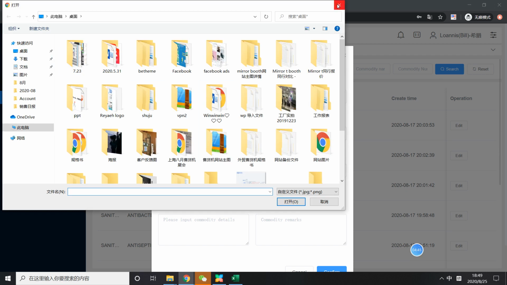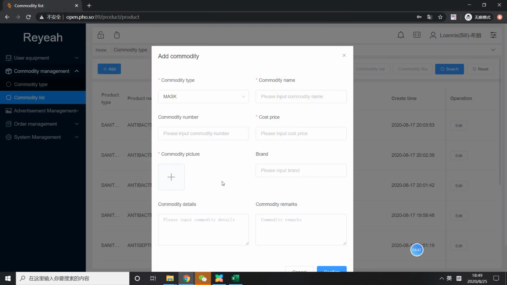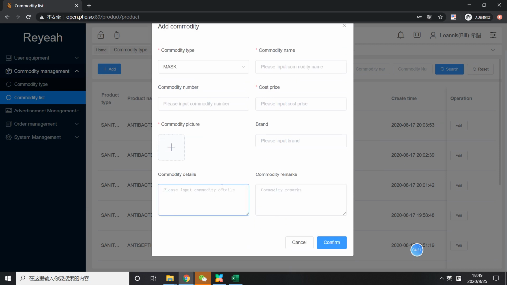So you can prepare the product pictures first and upload them there. In our instruction manual, we mention the size. So you can design the image size according to the recommended picture size.